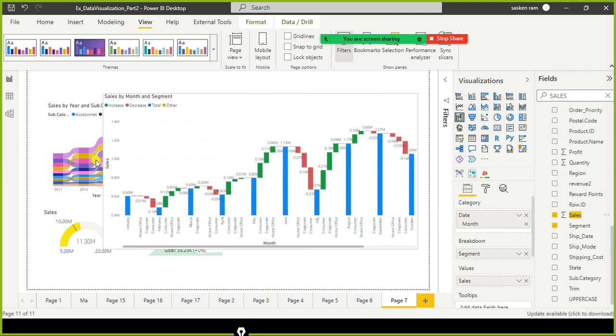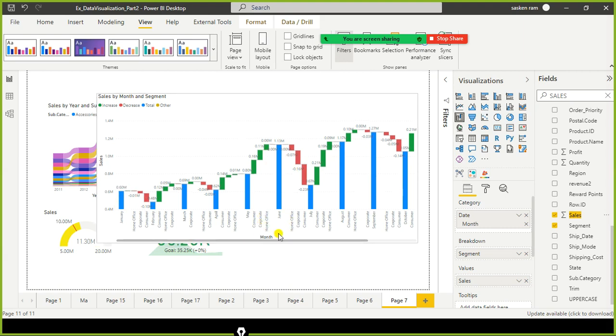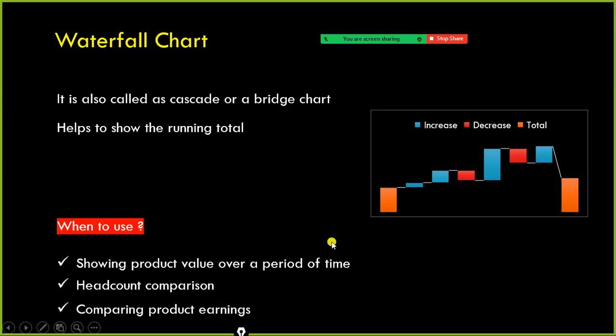waterfall chart is helpful to understand how the initial values got affected due to changes, increase or decrease, of the values. See, the classic example is head count, right? So you have something like a head count comparison.